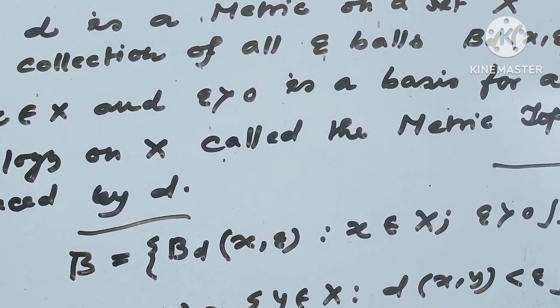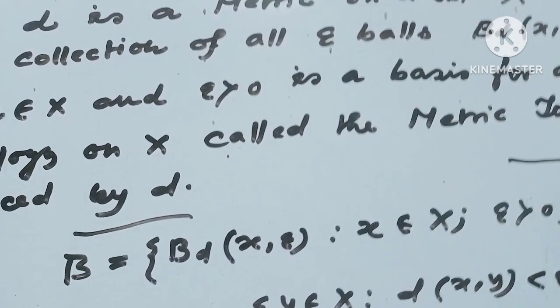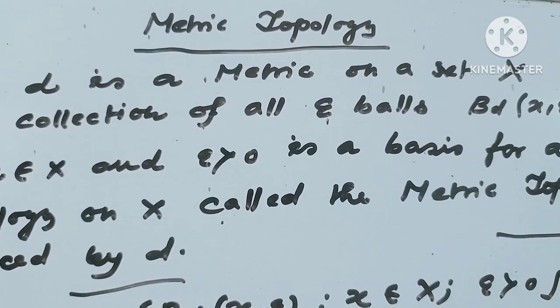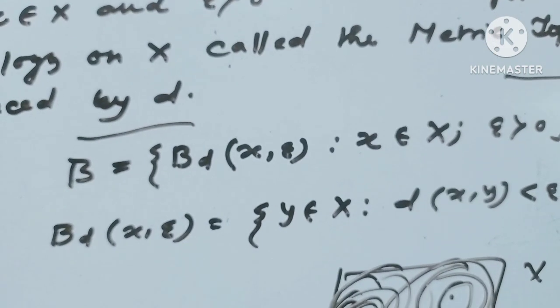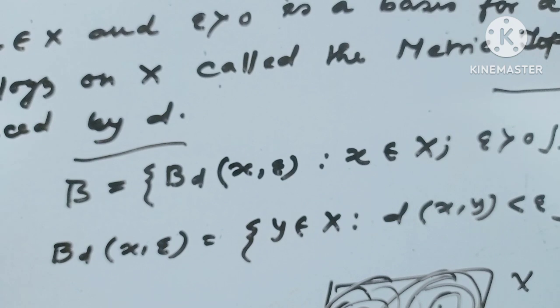That means the metric topology induced by the metric space is the collection of all open balls, and this satisfies all conditions of the definition of a basis. Let's check on your own why this is a basis of the metric topology. It is easy, try to answer.